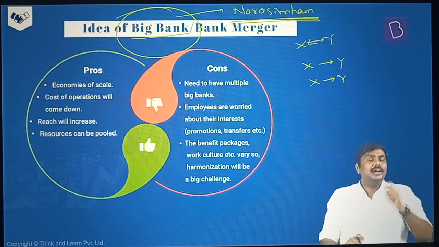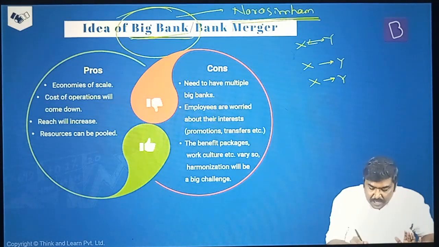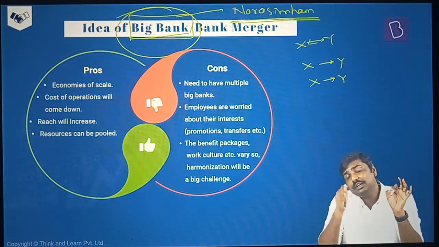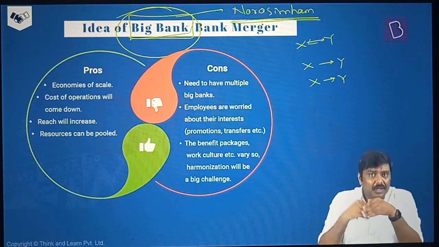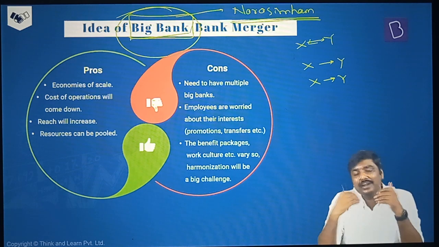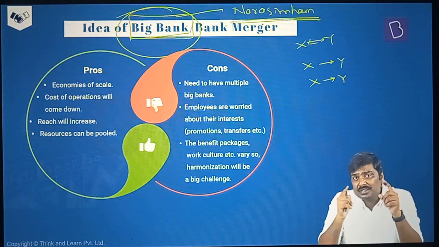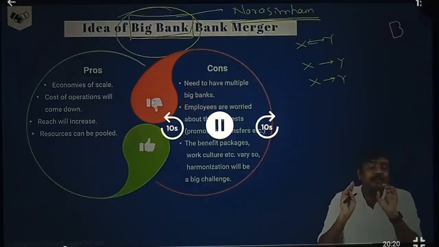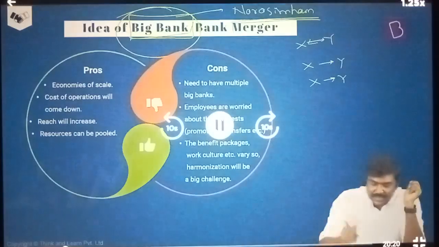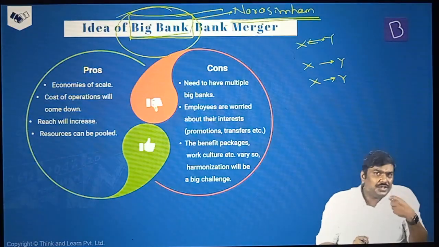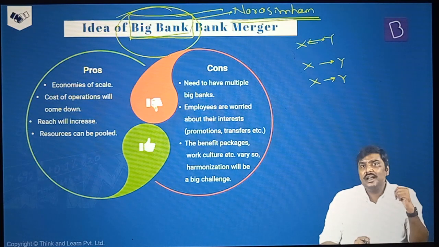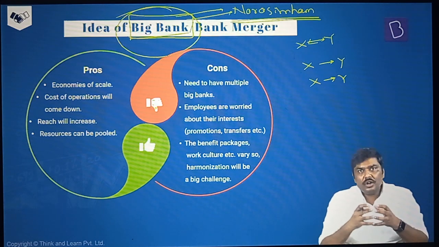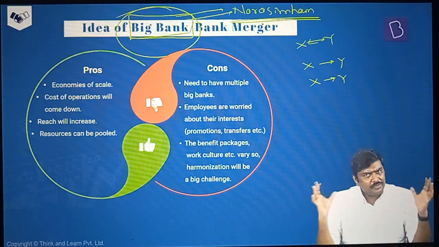The Narsimhan Committee, no doubt, recommended that there should be a big bank in India. But the recommendation was not just 3 to 4 big banks. It also recommended that the bank mergers should happen to create a big bank, and these particular mergers should be between big banks or strong banks, not between weak banks. That is the recommendation. Please remember this. Now, why is there so much discussion about the big bank in India? First and foremost, whenever you talk about the big bank, the logic here is the amount of loans that will be issued by the big banks will be very, very high.